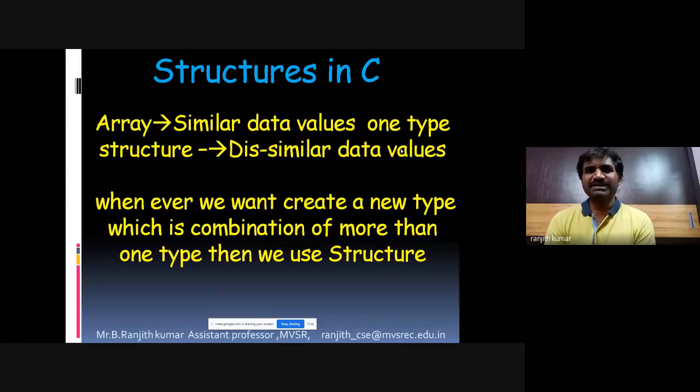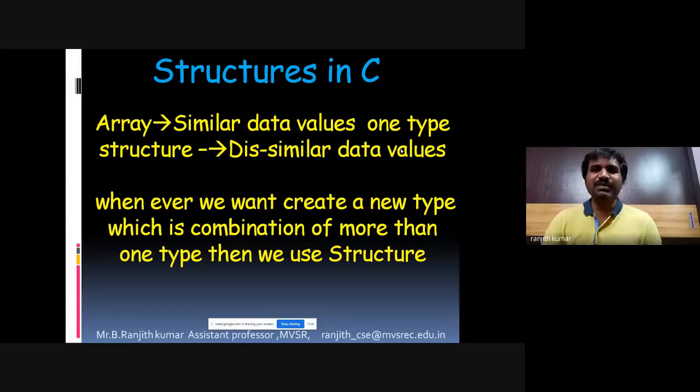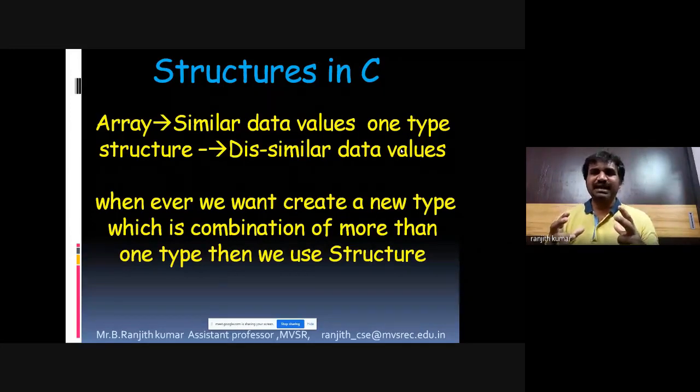One more example: in a library we will take books. So we can create a book data type. Every book in a library will have a book ID, book name, author, price, number of pages, etc. Similarly, an employee has employee ID, employee name, salary, etc. So ultimately, what is the main theme of structure? You want to pool different data types at one place and give a common name, so that instead of creating all the variables individually, you can create only one variable which will hold the total set.